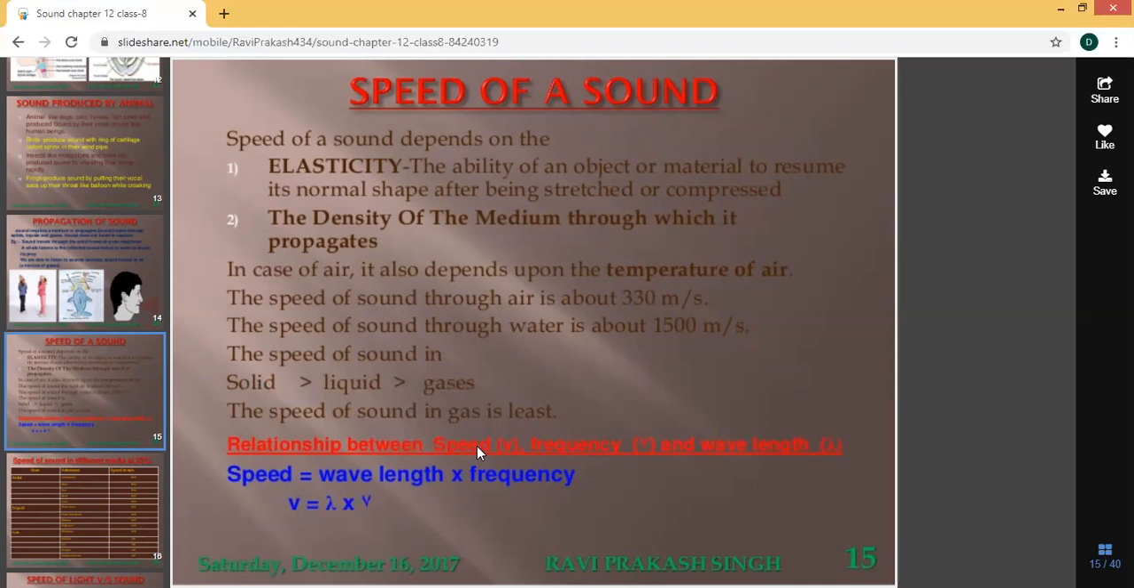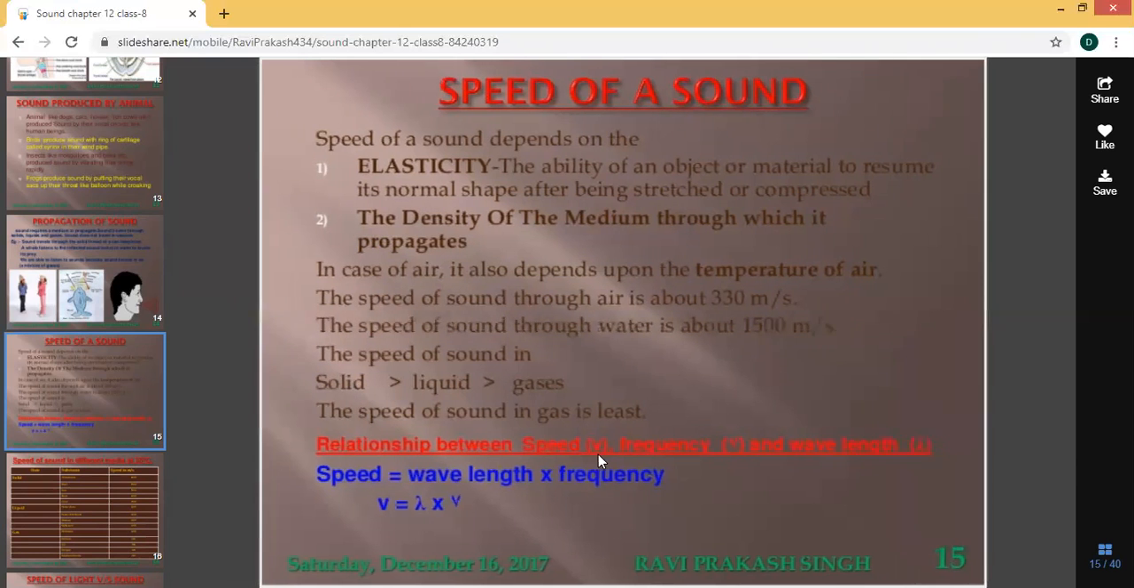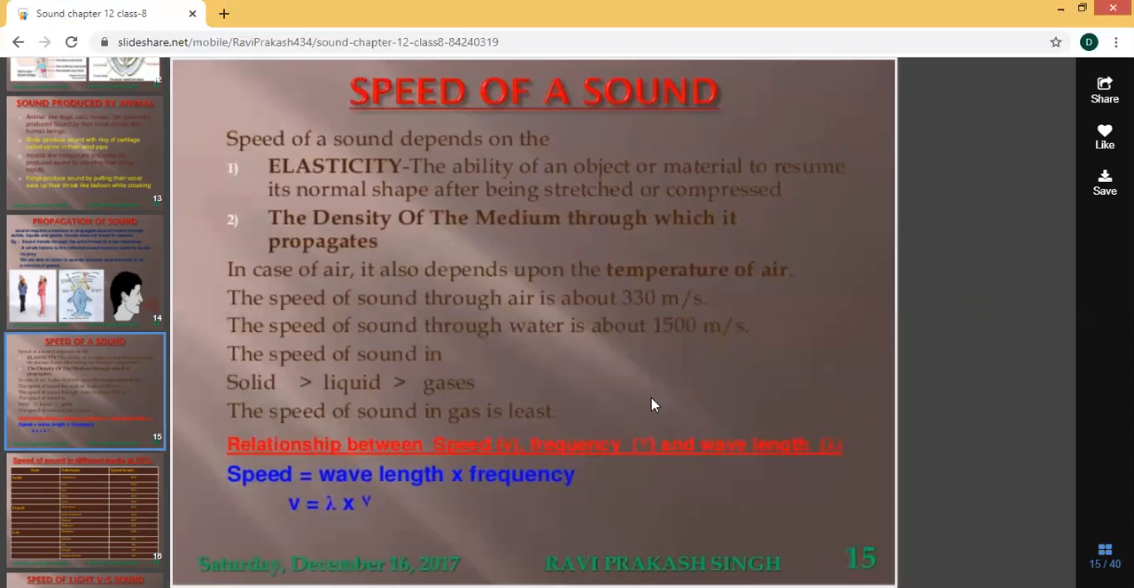The relationship between speed, frequency, and wavelength is the next topic we are going to learn. The relationship between speed, represented by V, frequency, represented by the Greek letter nu, and wavelength, lambda: speed is equal to wavelength into frequency. So V is equal to lambda into nu.